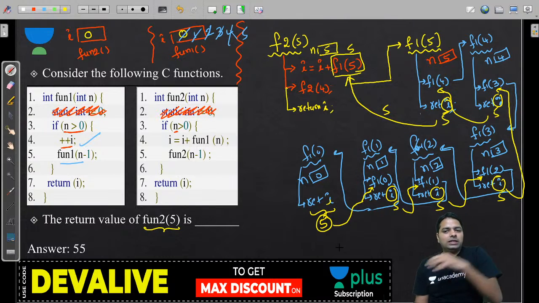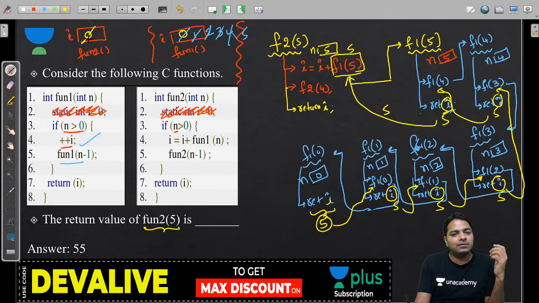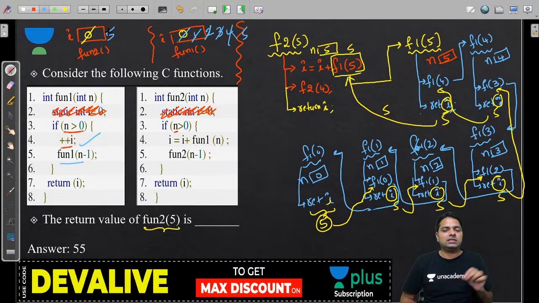Everyone, so what is the I value of this f2 right now? 0 plus 5 is 5. The I value becomes a new value, 5. Everybody, now that's the first time 5 is updated. Now f2 of 4. When you look at this whole story, can you understand what is going to happen